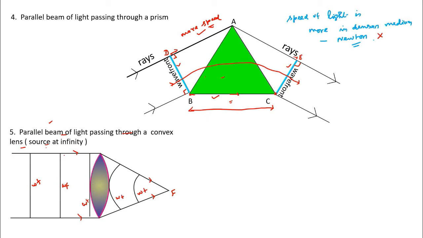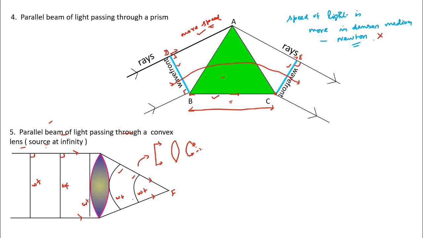This is representing a parallel beam of light. These wavefronts correspond to a parallel beam of light, but these wavefronts correspond to a converging beam of light. So if you want, you can draw this in short form. Let's say this is a convex lens. The incident parallel beam of light will be like this. This is a kind of short form of this.